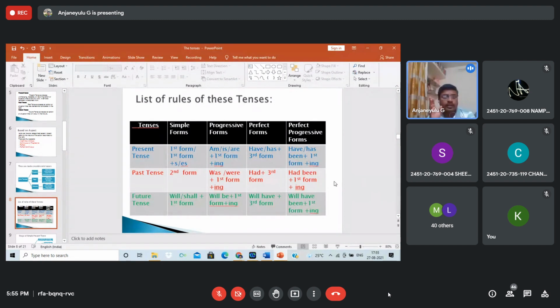So there are some regular and irregular forms in the verbs, like read, read, read. Anyhow, you have to use V3 in the perfect forms: after the helping form in the present tense, have or has, V3, and the perfect progressive forms, present perfect continuous, past perfect continuous, or future perfect continuous. But no one will use future perfect continuous. Only we will use future perfect tense.